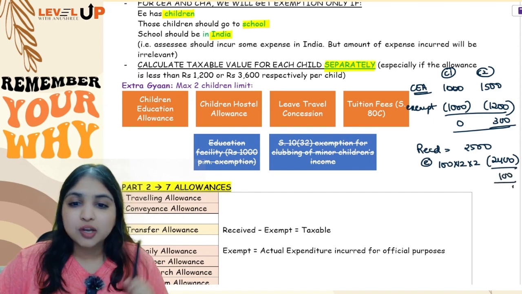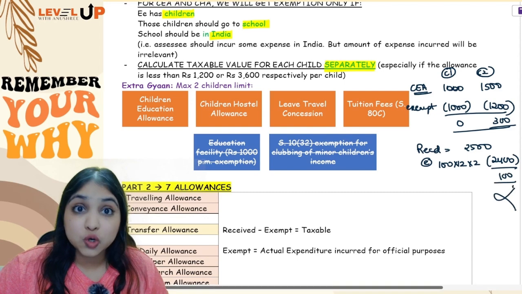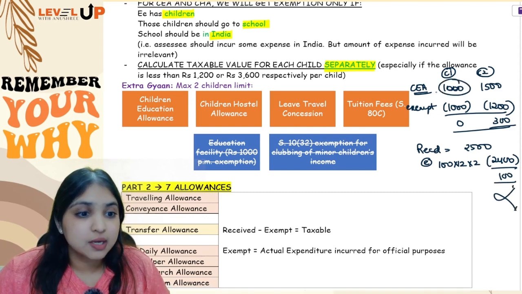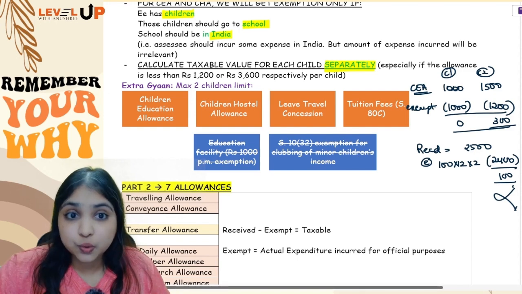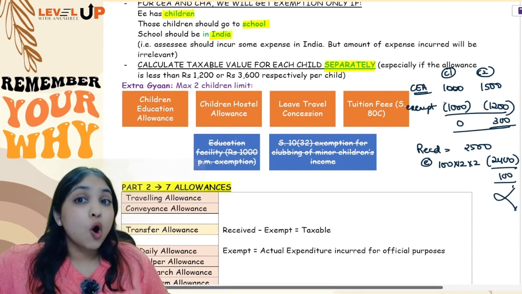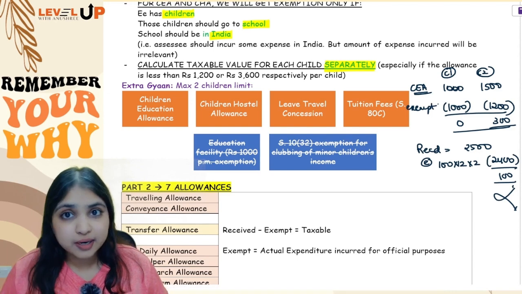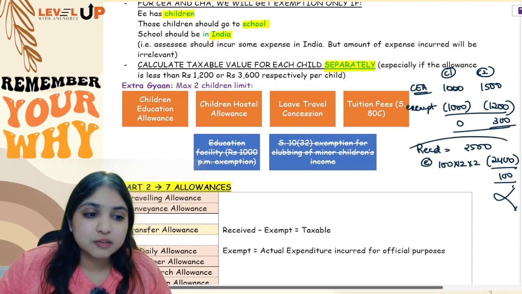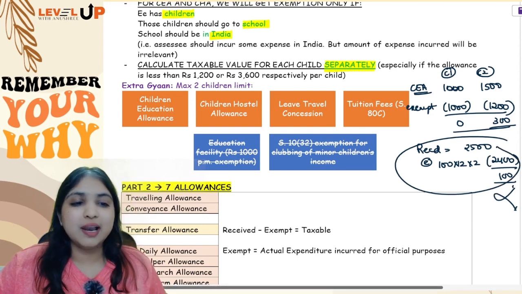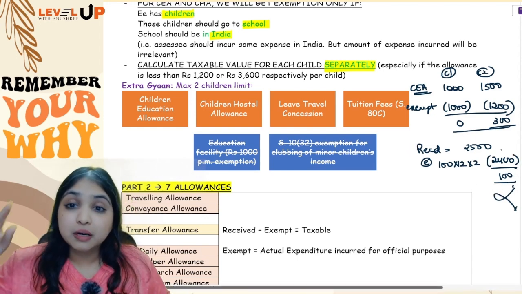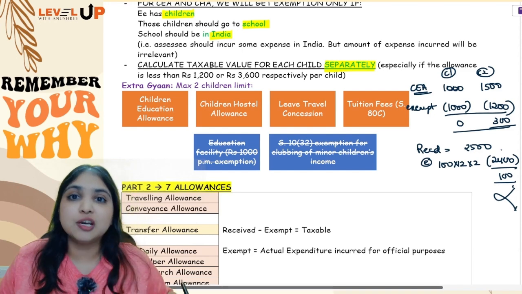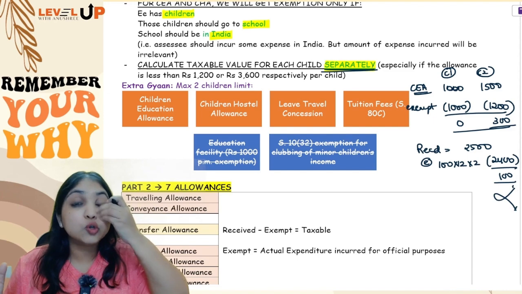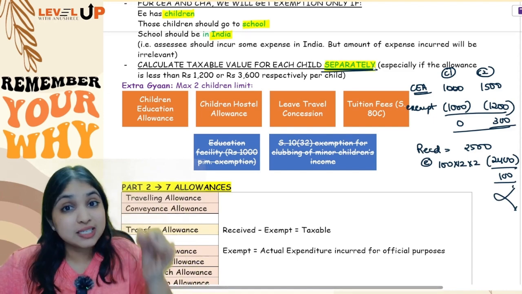Are you noticing? Your answer is different. So your answer will be wrong. So especially whenever the amount of allowance received is less than the 1200 number for children education allowance, or if it is less than 3600 for hostel allowance, then remember to do for each child separately, because otherwise if you do for children together, then you will end up getting a wrong answer. So remember this point for both children education allowance and hostel allowance, do for each child separately. It will not take you too much time, but it will ensure that your answer is 100% accurate.